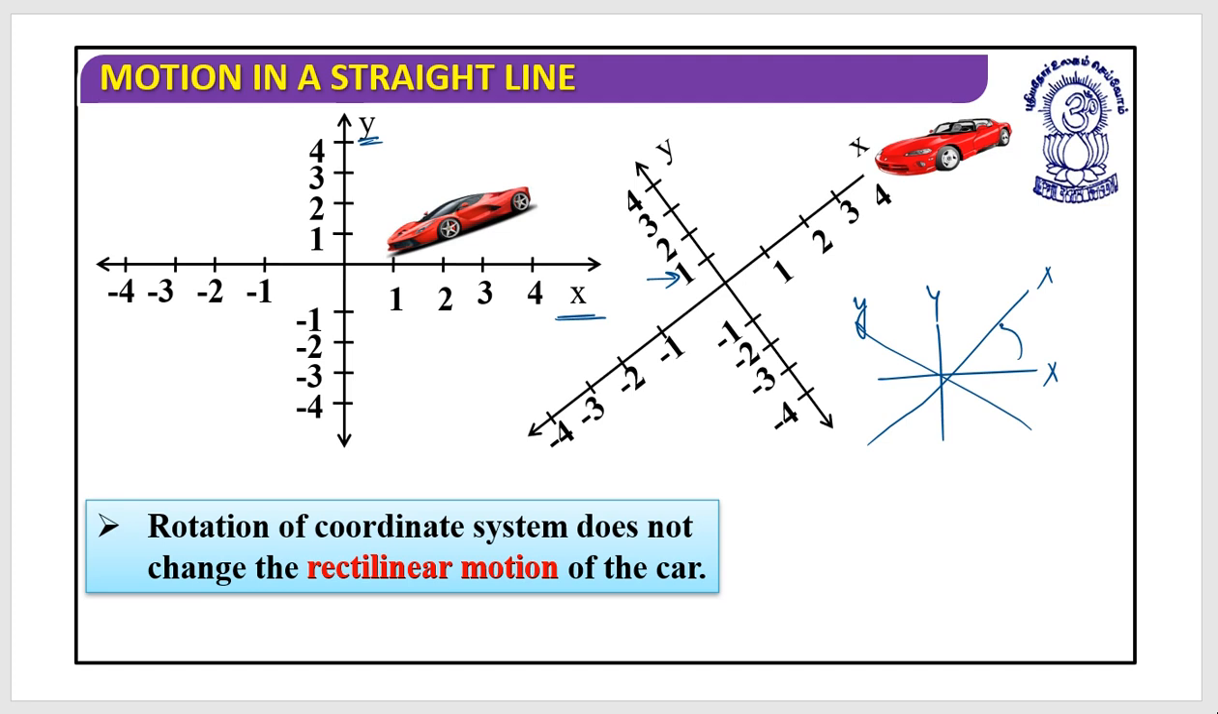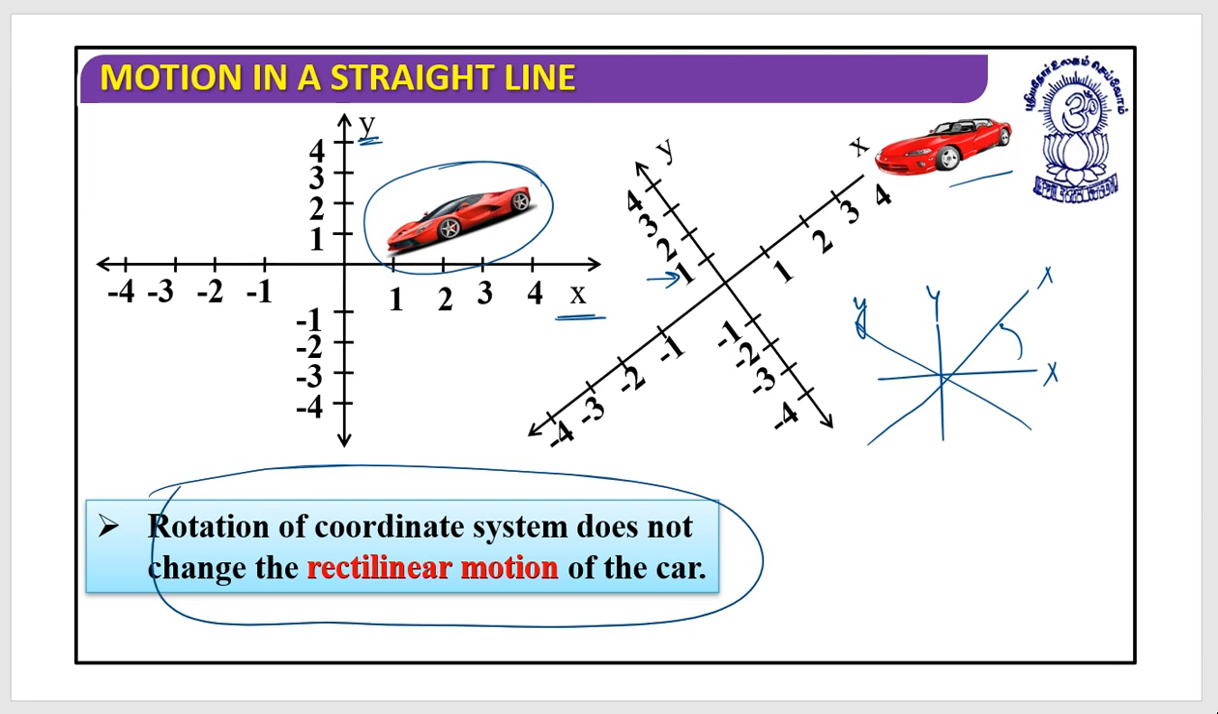So in this situation, the car is having a rectilinear motion. In this situation, the car is having a rectilinear motion. Even in this situation, the car is having a rectilinear motion. So we must understand that rotation of the coordinate system does not change the rectilinear motion of the car.